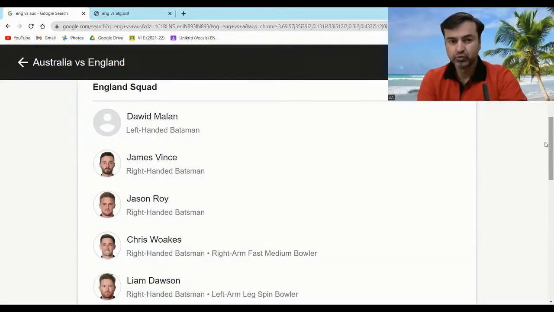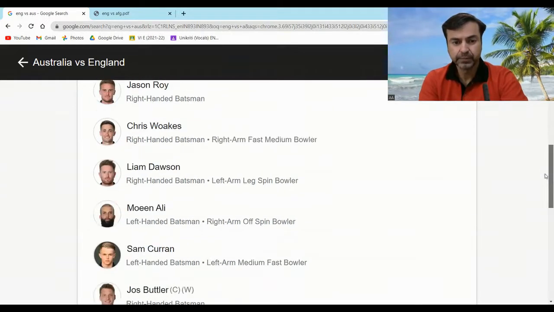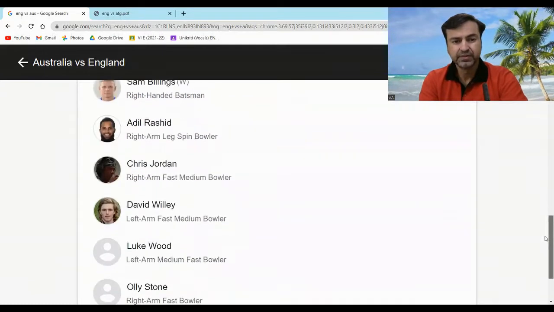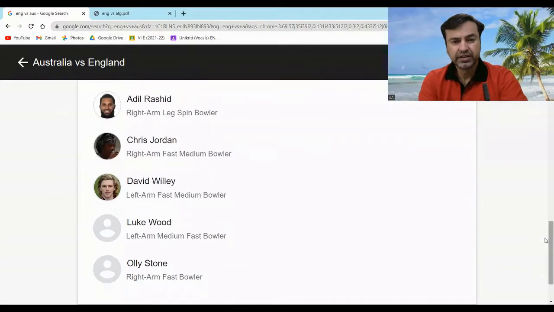For this series, let us first of all have a look at the squads of both the teams, and then I'll be telling you what can be the expected playing 11 for both the teams. You can see on the screen the squad of both the teams. This is the squad of England for this series: David Malan, James Vince, Jason Roy, Chris Woakes, Liam Dawson, Moeen Ali, Sam Curran, Jos Buttler will be their captain and wicketkeeper, Phil Salt, Sam Billings, Adil Rashid, Chris Jordan, David Willey, Luke Wood, Olly Stone.